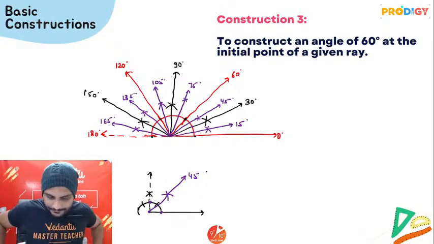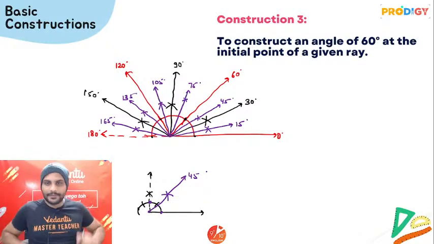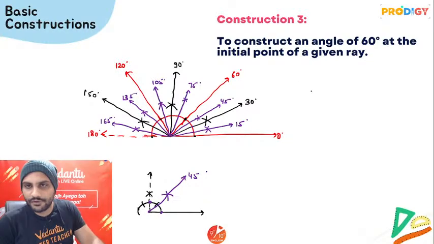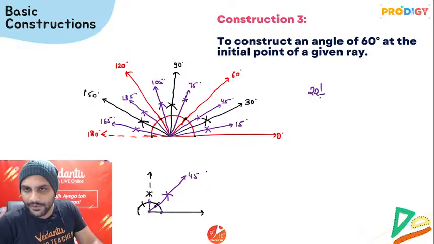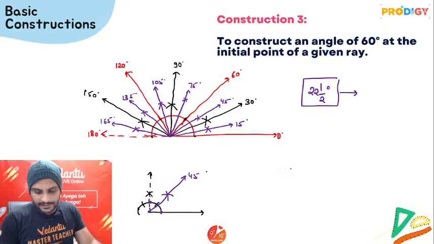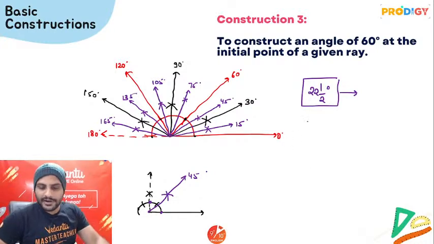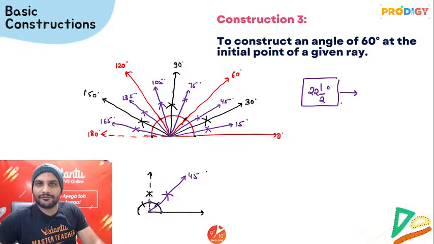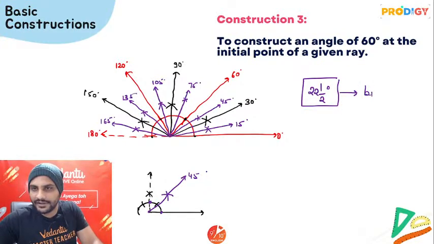Is this clear? All right. Now one question you asked me, draw 22.5 degree. So for 22.5 degree, which angle do I need to bisect? You'll get to know that 22.5 degree is half of 45. Double it and see, 22.5 double is 45. So we'll say bisect 45 degree.